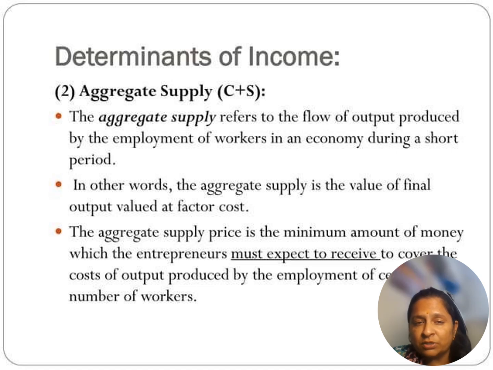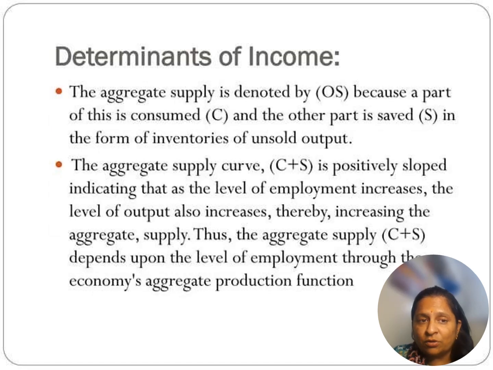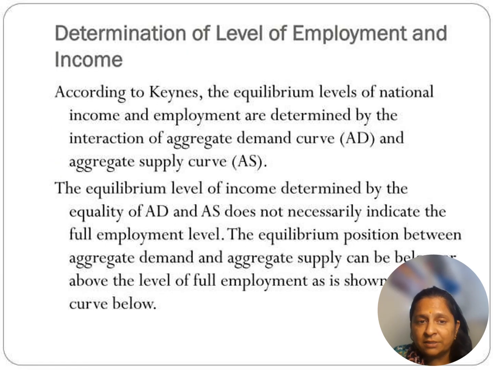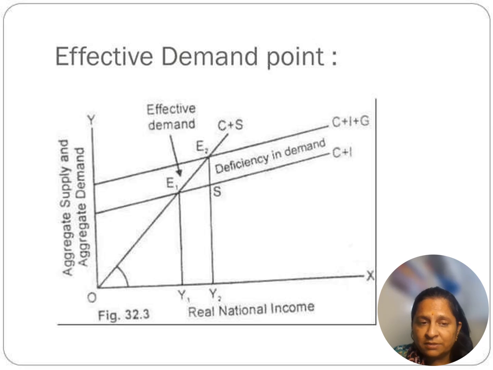But Keynes also explained the aggregate supply. Aggregate supply is the flow of output produced by the employment, which industry produces and sells in the market. It includes all final goods and services. Aggregate supply price is the minimum amount of money which the entrepreneur must expect to receive in order to sell out his product. So this is always equal to our demand. And where is the balance? The balance is always just like that.